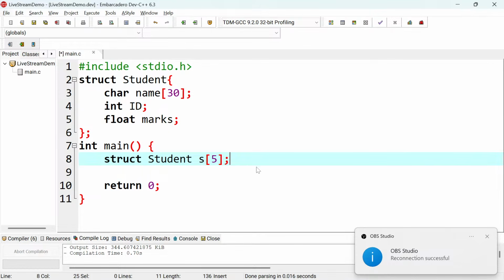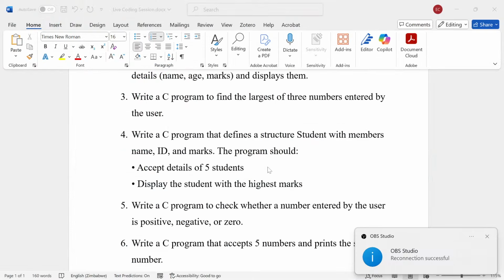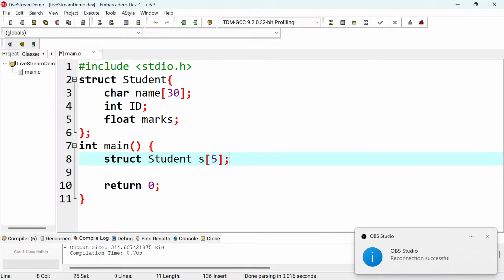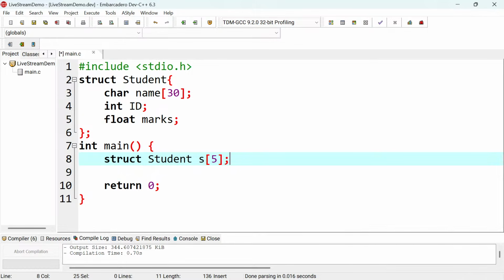I was having a challenge with my network. It was dropping. So I was saying, because I have this struct student s like this. That's what we have done before, without this part of an array.